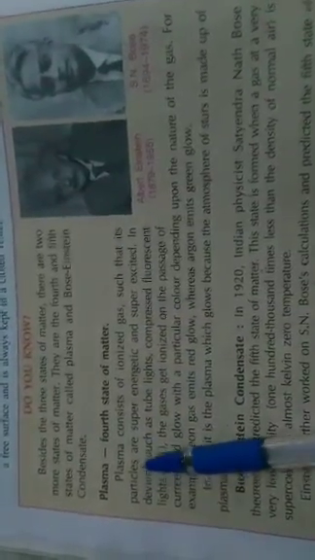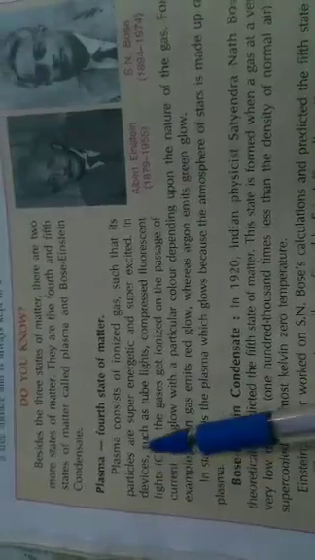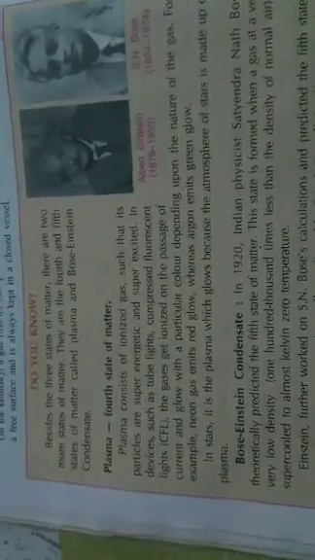In devices such as tube light and compact fluorescent light, that is CFL, the gases get ionized on the passage of current and glow with a particular color depending upon the nature of the gases.